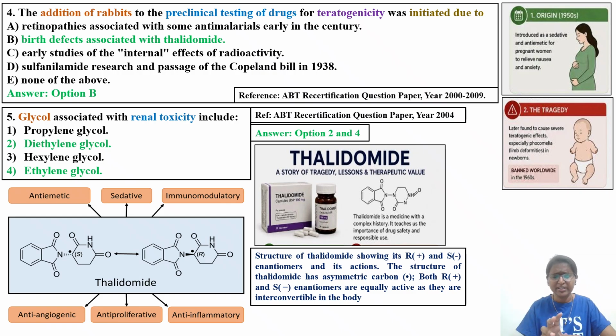So this was a completely new learning for both pharmacologists as well as toxicologists. Okay. And another reason why thalidomide failed is that thalidomide exists as enantiomers. It exists in both R form as well as S form. Okay. So if you understand, in our body these enantiomers interconvert. The structure of thalidomide has an asymmetric carbon, and both forms are equally active and interconvertible in the body. So this type of isomerism, this conversion in our body, was also at that time not fully studied. These were the two reasons because of which the teratogenic adverse effects were not detected in